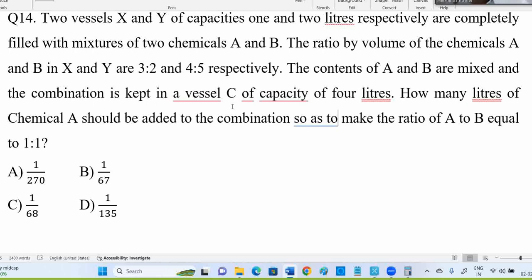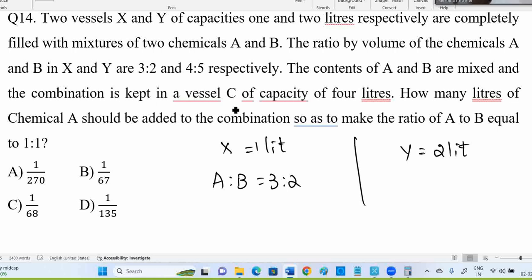Yeah, X is having 1 liter. Y has a capacity of 2 liters. And it is having A and B chemicals. In X, 1 liter, there are A and B chemicals, which is in 3:2 ratio. Among 1 liter, A and B are 3:2. Y capacity is how much? 2 liters. Among that, A and B is 4:5. Let us say classroom X, classroom Y. In classroom X, boys and girls are 3:2. In classroom Y, boys and girls are 4:5. Two classrooms with boys and girls.